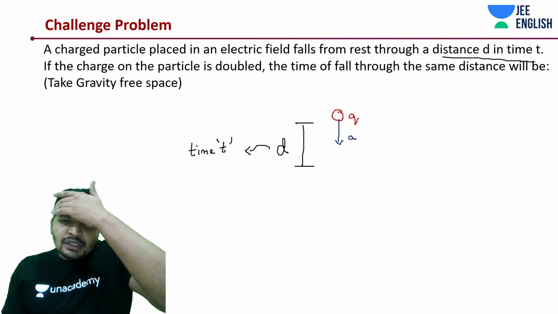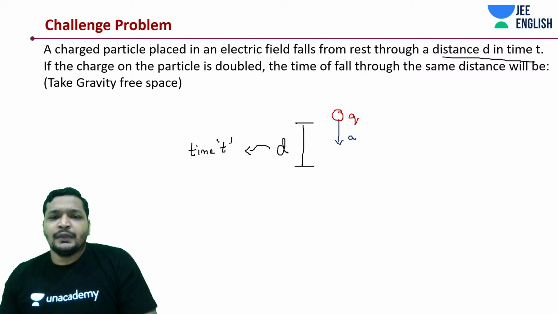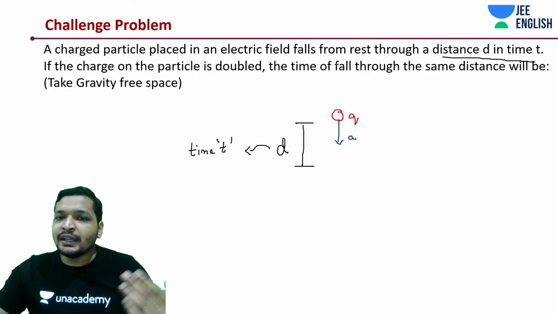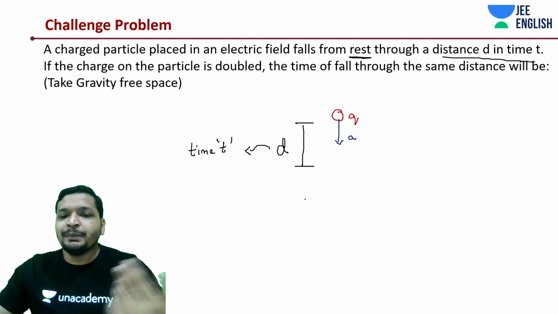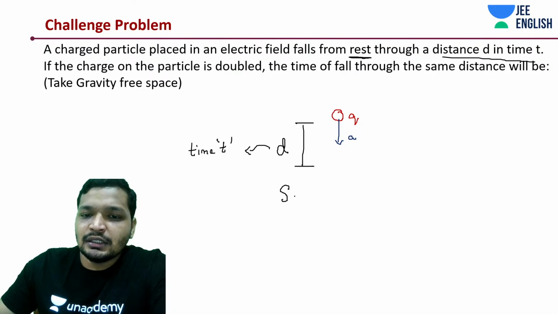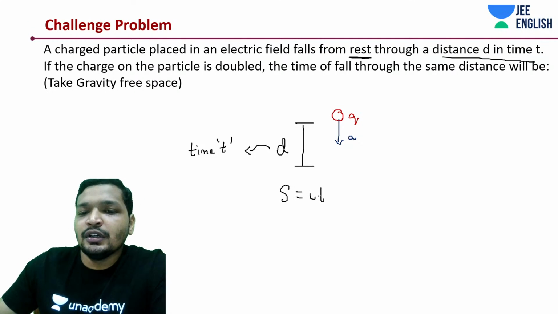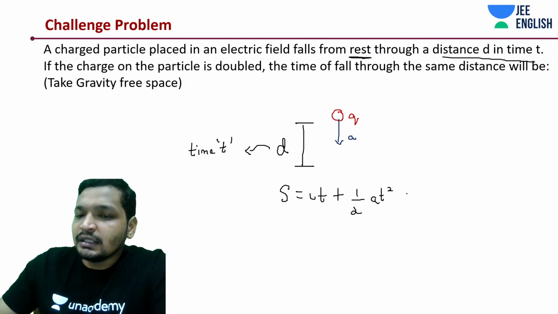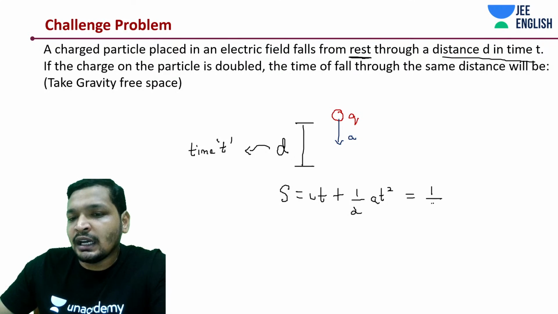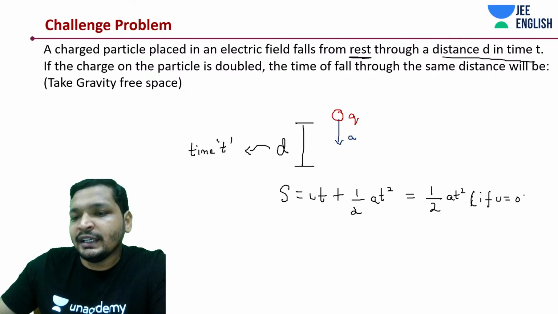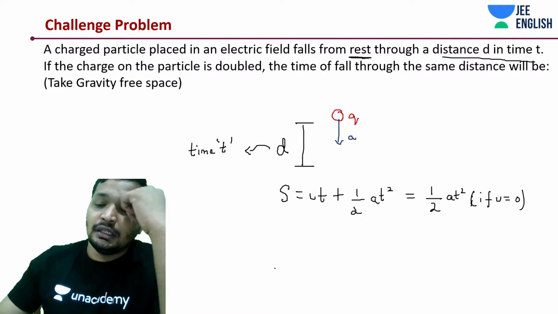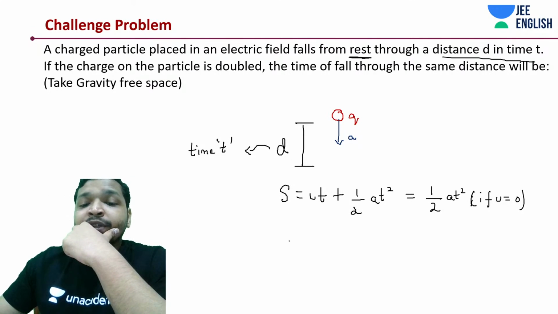So how do you work around this kind of question? It is starting from rest. You have a hint over here. Simply apply Newton's equation of motion: s is equal to ut plus half at square. That is it, to find out time. u is 0. So can we write this as half at square, since u is equal to 0? Initially at rest, right? Simple. Now what is your time t?